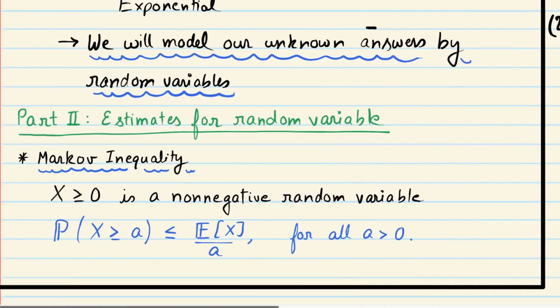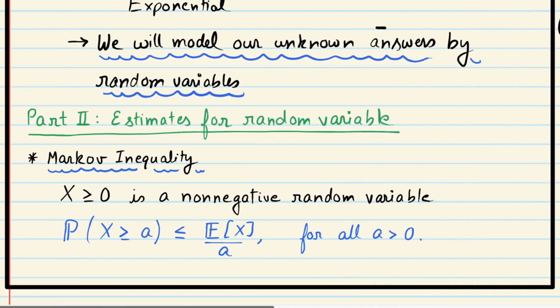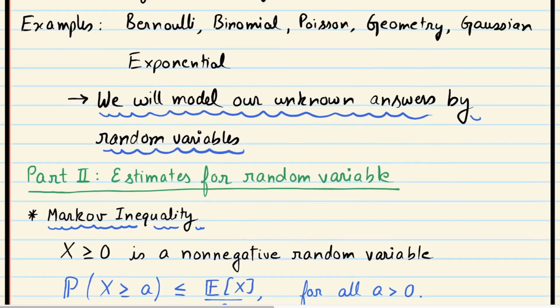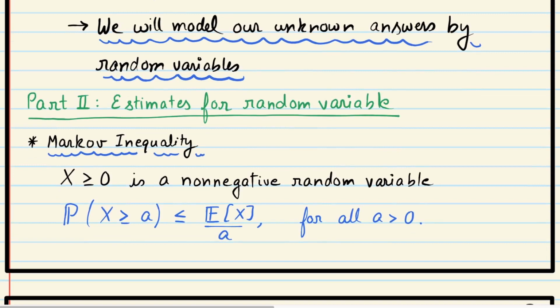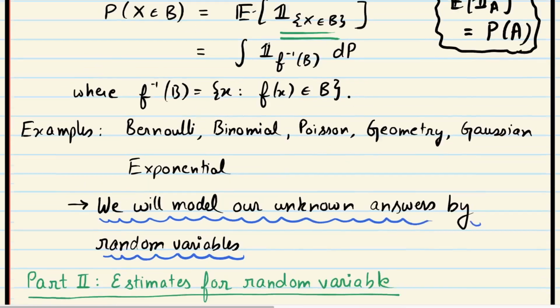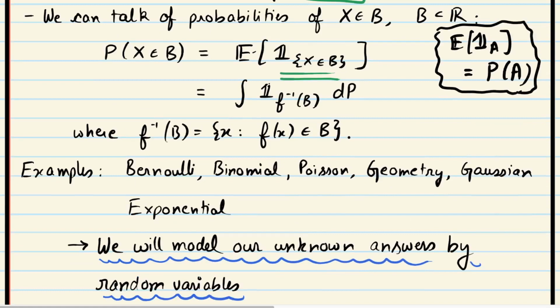So for now, I'll just continue. I just wanted to cover these two examples. Let's clean up the screen a little bit. Okay. So we just learned of random variables. So now what we will do is model our unknown answers by random variables. Rather than thinking of x as a set and thinking of it having probabilities, we will think of the unknown answers as a random variable. That's what we will do.